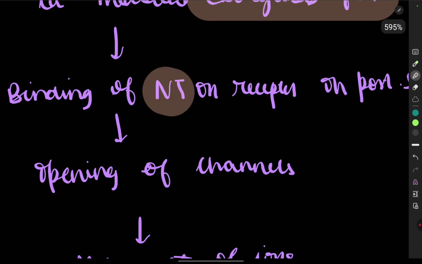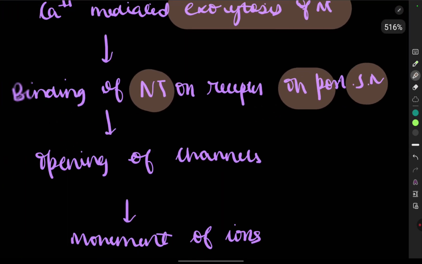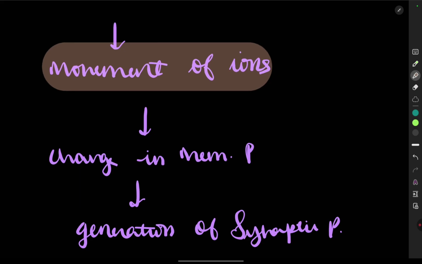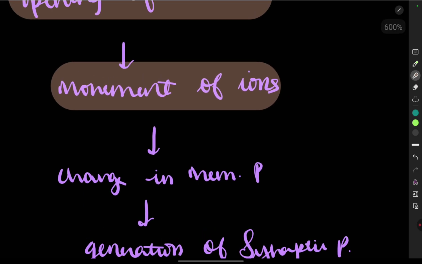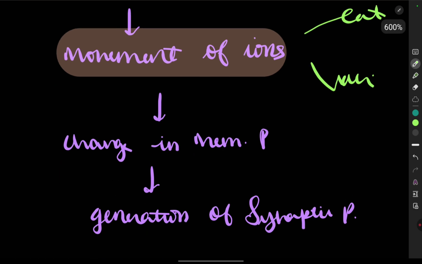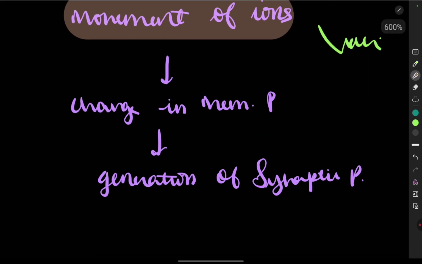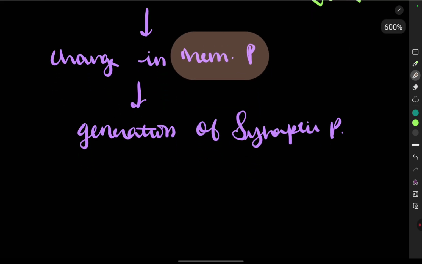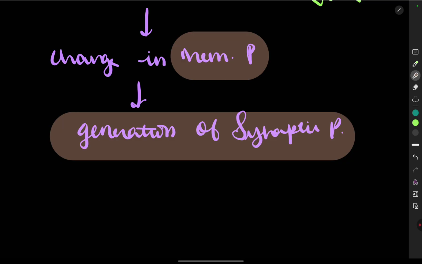Now the neurotransmitter binds to the receptor present on the postsynaptic neuron. Channels open, and there is movement of ions, either cation or anion, which causes either depolarization or hyperpolarization. Depolarization causes excitation and hyperpolarization causes inhibition. There is a change in the membrane potential. Of course, when there is movement of ions, there is a change in the membrane potential, and then the synaptic potential is generated. So remember this flow chart.